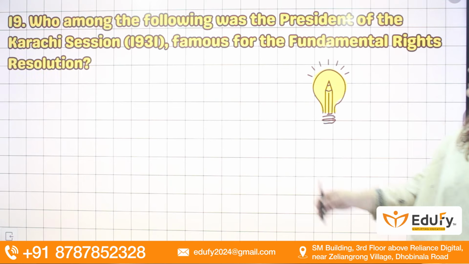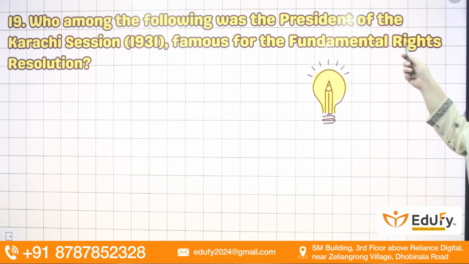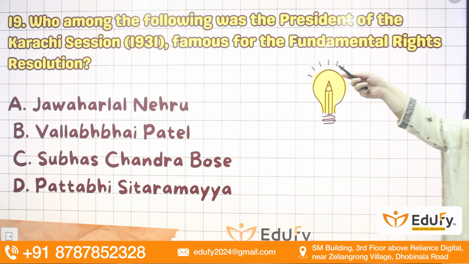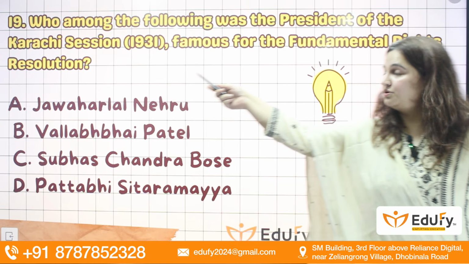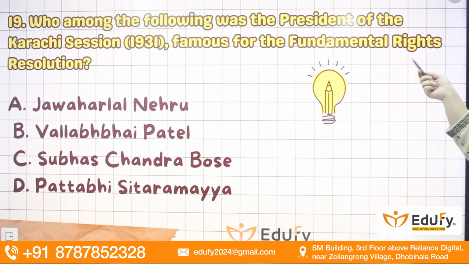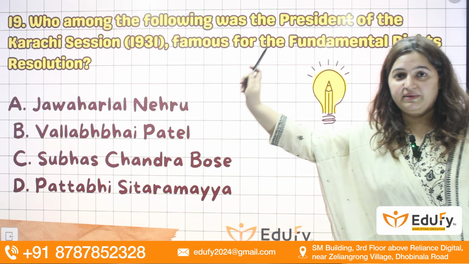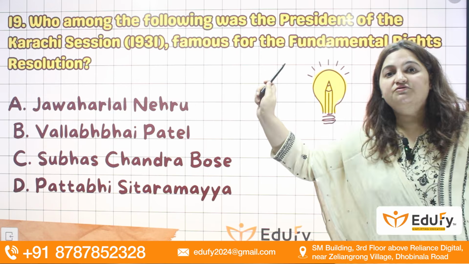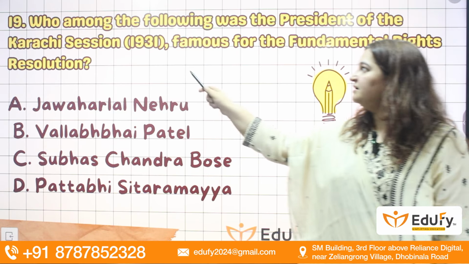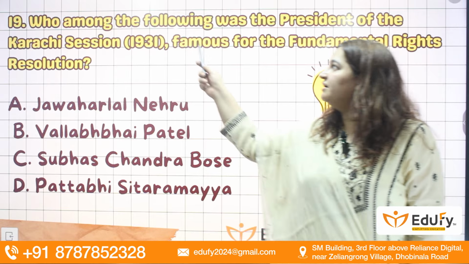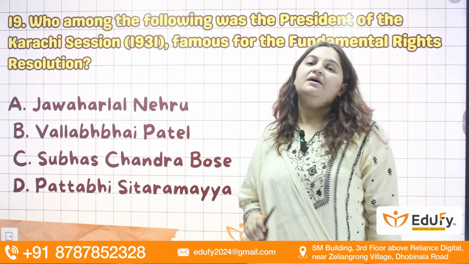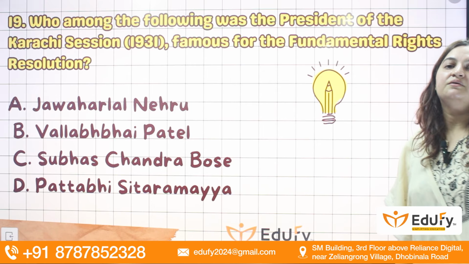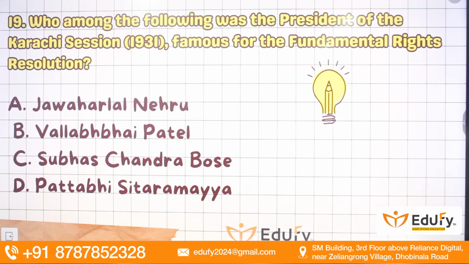Okay. Next question, who among the following was the president of the Karachi session of INC? This is a session of INC, Indian National Congress, famous for the fundamental rights resolution. So remember, Karachi session, famous for fundamental rights. Year 1931. It was presided by Jawaharlal Nehru, Vallabhbhai Patel, Subhash Chandra Bose, Pattabhi Sitaramaiah. Answer is B, Vallabhbhai Patel. Very famous session and you have to remember this.